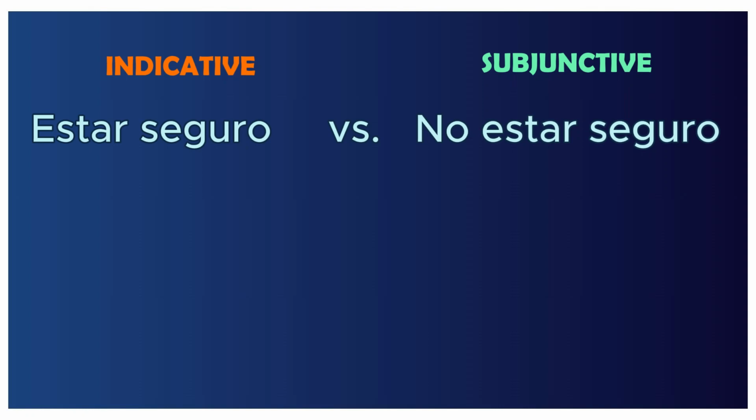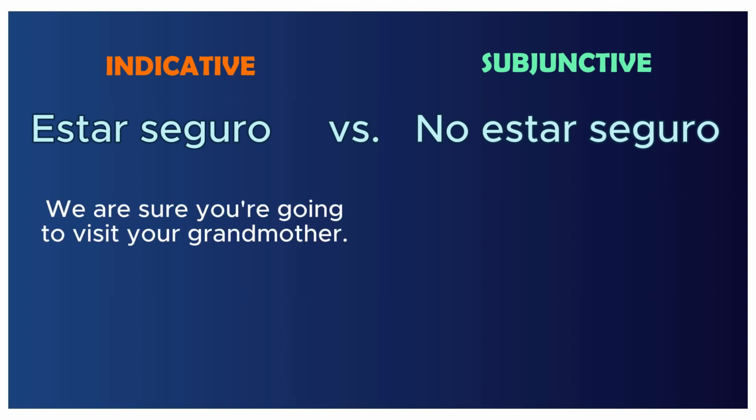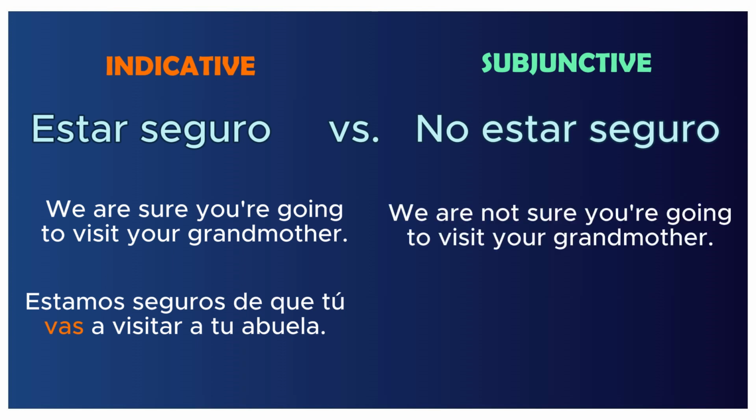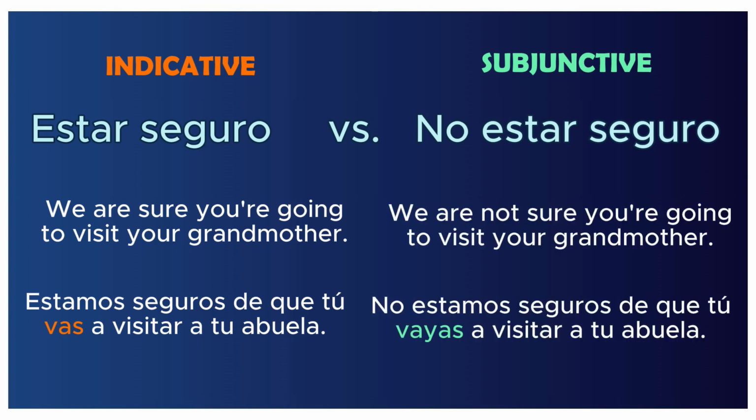Now, estar seguro versus no estar seguro. We are sure you're going to visit your grandmother. Estamos seguros de que tú vas a visitar a tu abuela. So here, we're certain. We're not sure you're going to visit your grandmother. No estamos seguros de que tú vayas a visitar a tu abuela. So here, we're not certain. We might go and visit her or we might not.